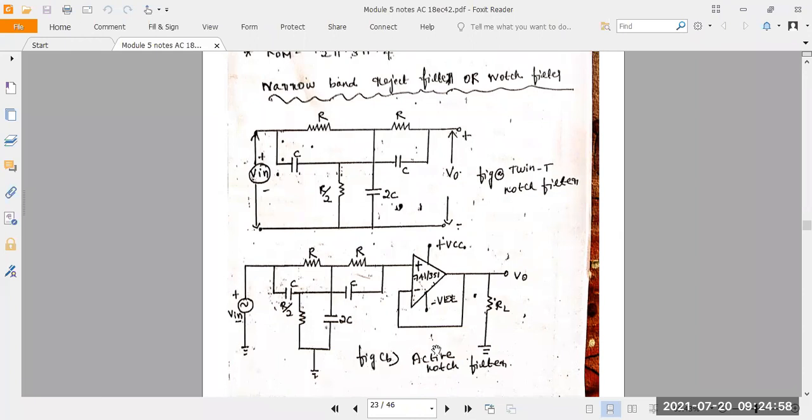Here they have taken a voltage follower. The output is connected to the input of the amplifier. This one is the voltage follower, not a subtractor or any kind of amplifier here. It means the output follows the input voltage. That's why it is a voltage follower. There is no resistance here, no feedback resistance, no feedback capacitance here. Only the output is connected to the input of the op-amp.